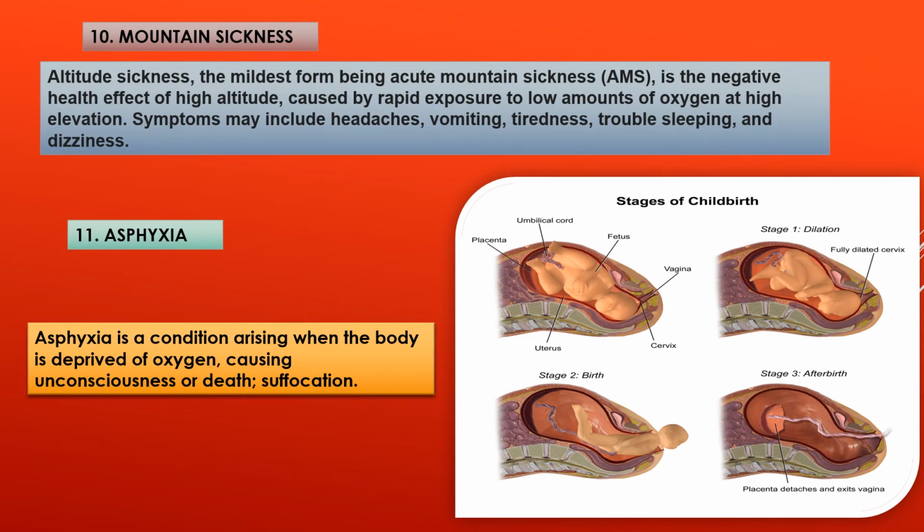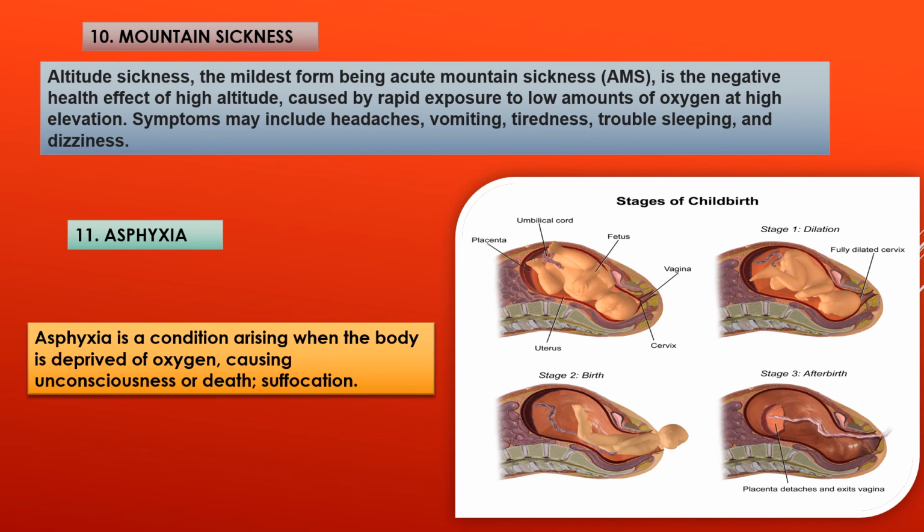Number 10 is mountain sickness. Altitude sickness, the mildest form being acute mountain sickness or AMS, is the negative health effect of high altitude caused by rapid exposure to low amounts of oxygen at high elevation. Symptoms may include headaches, vomiting, tiredness, trouble sleeping, and dizziness.